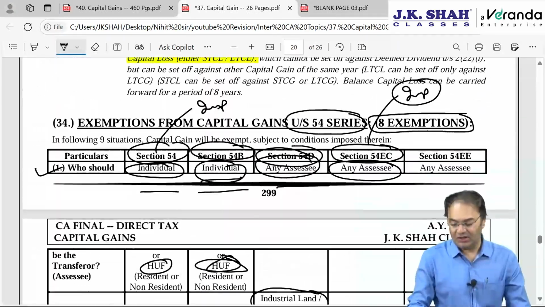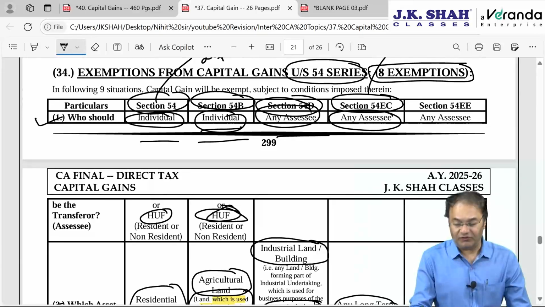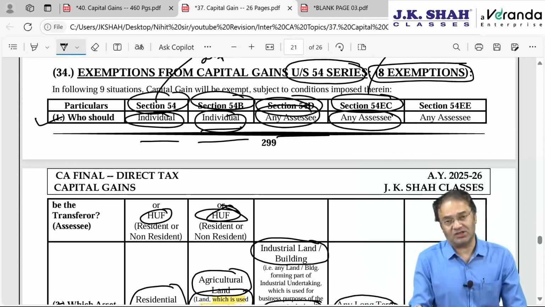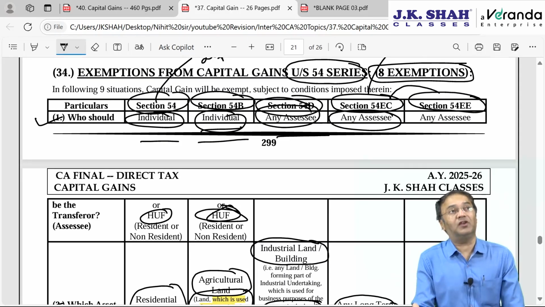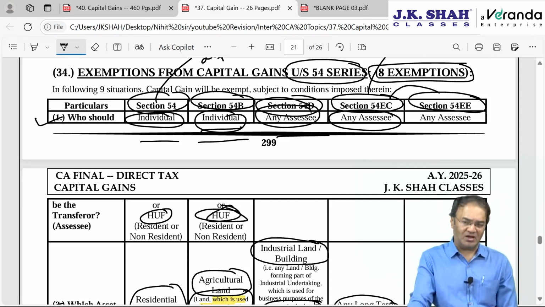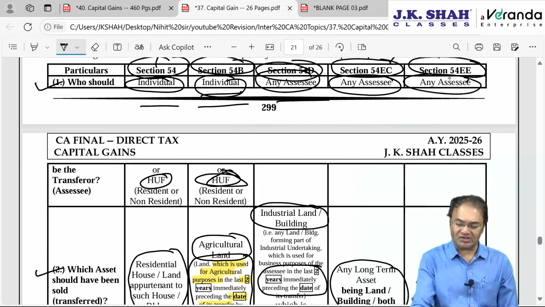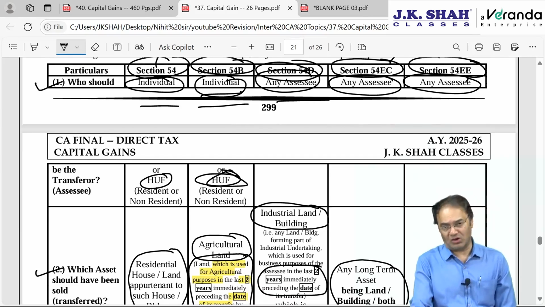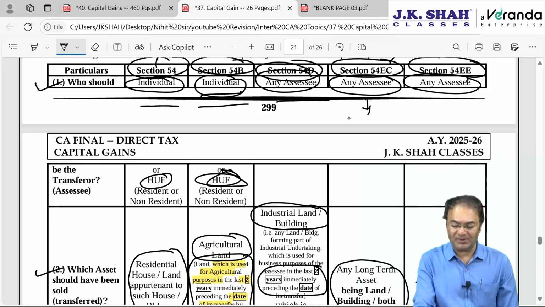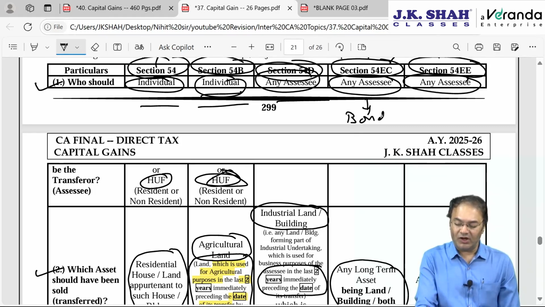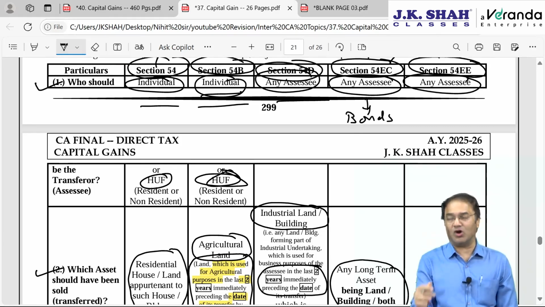54 EC is an important section, and it is exactly same as 54 EE, but 54 EE is less important. I'll tell you why. It is available to any assessee just like 54 EC. Both are on the same lines only. It's just that in 54 EC, you have to acquire specified bonds of any of the 4 government organizations or government companies, IRFCL, PFCL, NHAI, RECL.